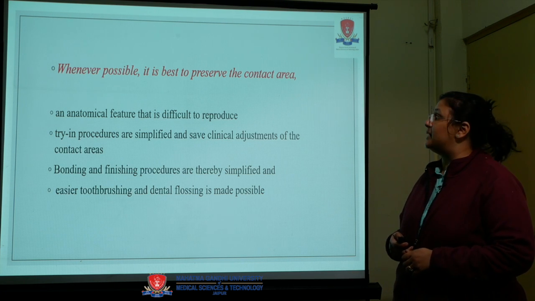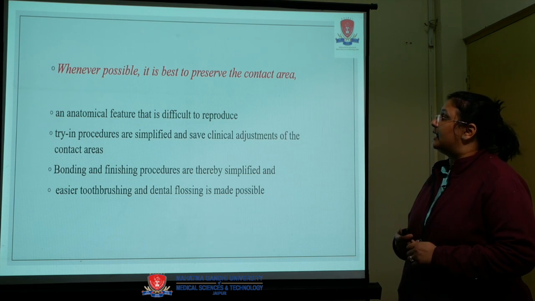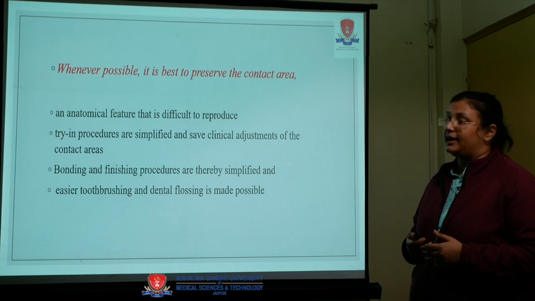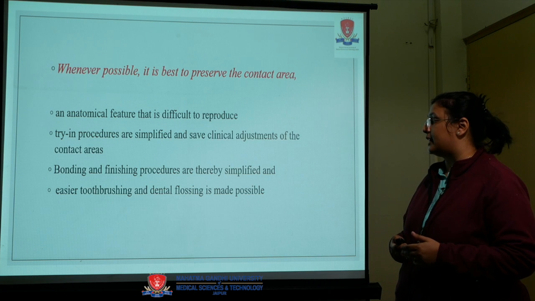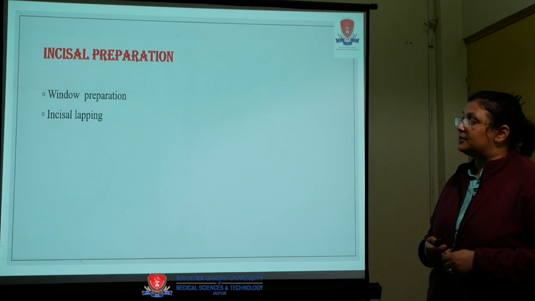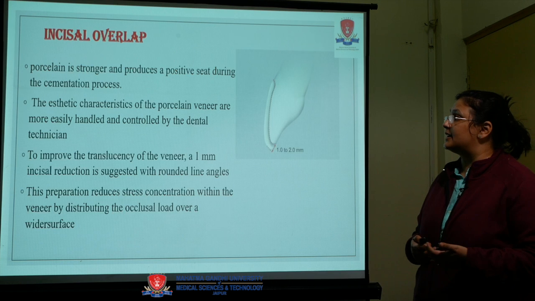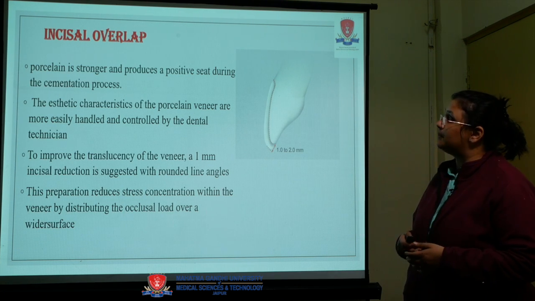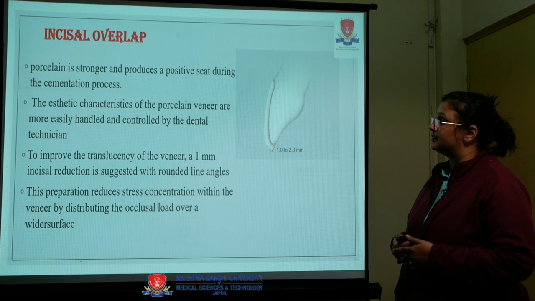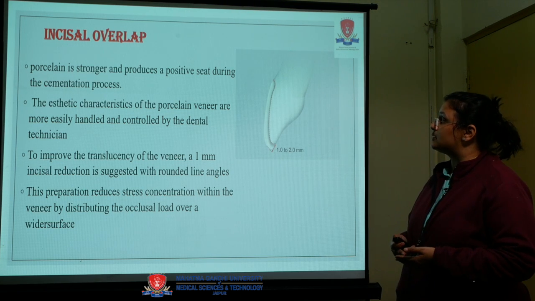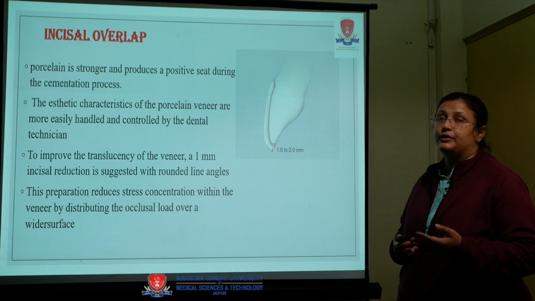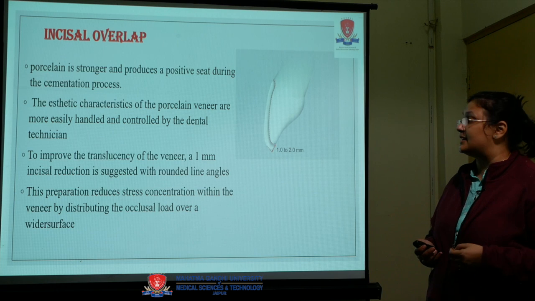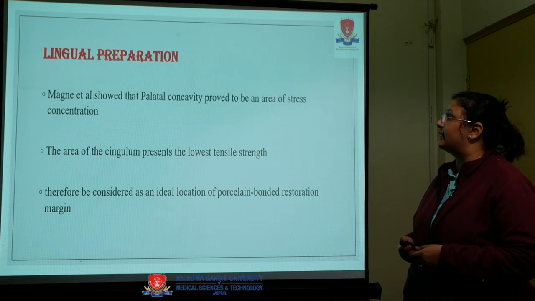Wherever possible, it is best to preserve the contact area, an anatomical feature that is difficult to reproduce; try-in procedures are simplified and clinical adjustments to the contact area are saved. Incisal preparation is done either by window preparation or incisal lapping. In incisal overlap, the porcelain is stronger and produces a positive seat during the cementation process. The aesthetic characteristics of porcelain veneers are more easily handled and controlled by dental technicians. To improve the translucency of a veneer, 1 mm of incisal reduction is suggested with rounded line angles.